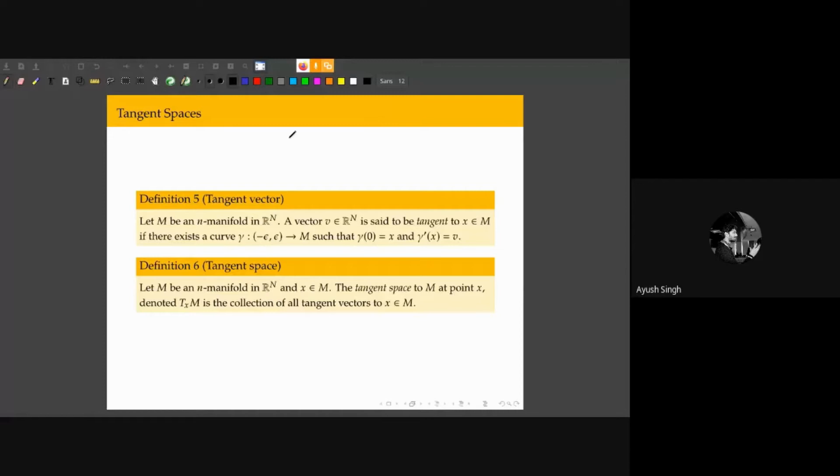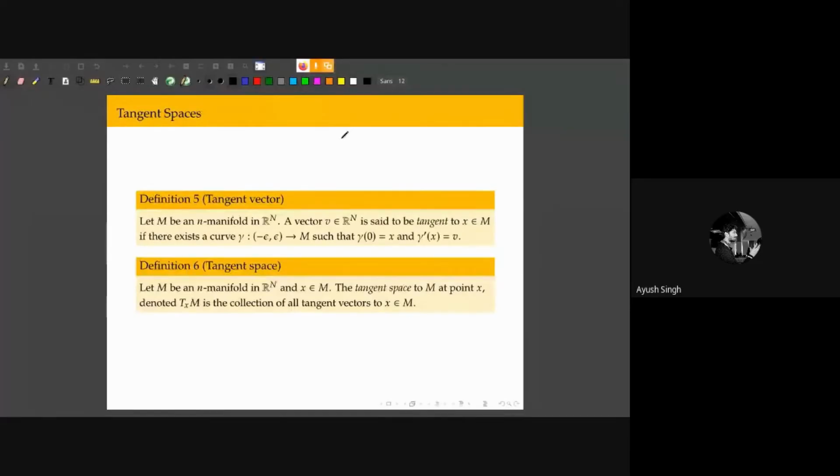So for the purposes of this talk, you can think of manifolds as, let's say, surfaces. So for example, you can imagine a two-dimensional surface in R3, so in 3 dimensions, you can imagine a surface of 2 dimensions. So a sheet of rubber or whatever. And that would be a very helpful image to keep in mind during this talk, right?